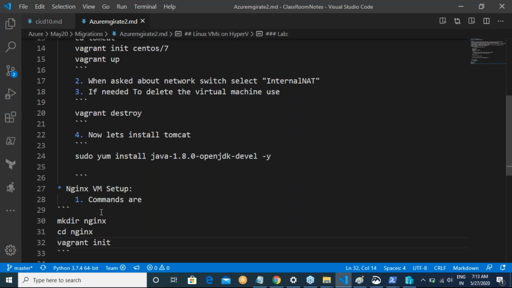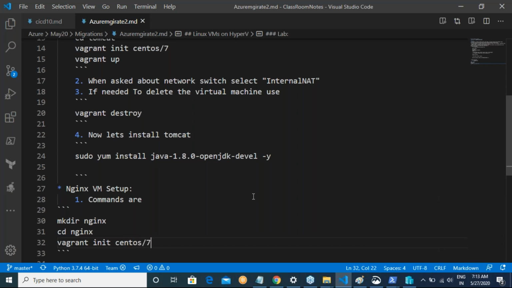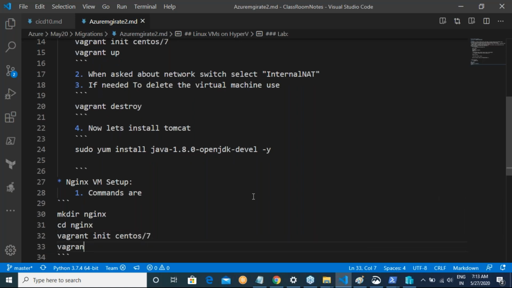Oh, sorry, one more. I have to switch on the electricity. So vagrant init CentOS slash 7, vagrant up.